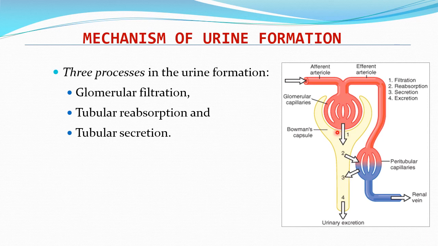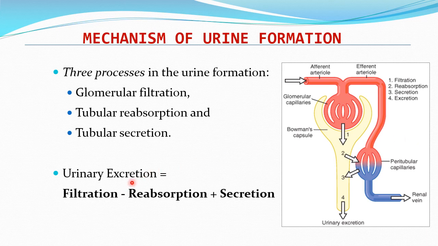These are the three major and basic steps in the formation of urine. So you can say that urine excretion is filtration minus reabsorption plus secretion. That means the filtration is poured into the renal tubules, from which certain substances get reabsorbed and certain substances are added in the form of secretion. So this will make the urine.